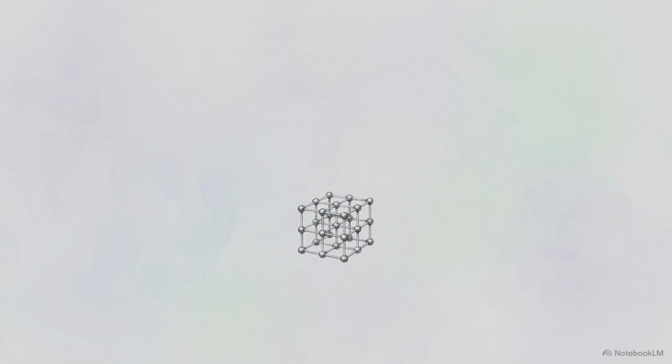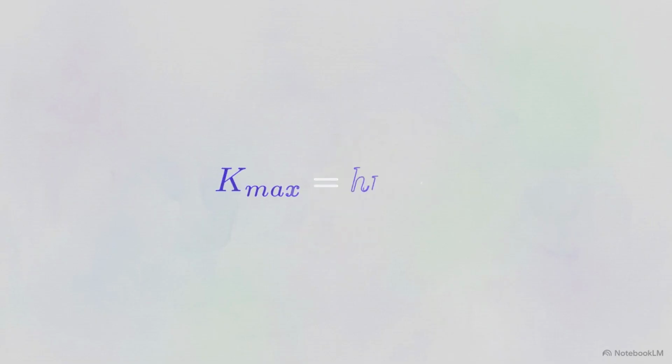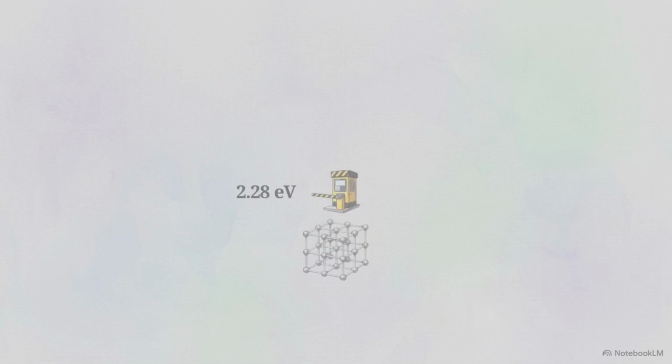The metal surface holds on to its electrons with a specific grip strength, which we call the work function, represented by the Greek letter φ. You can think of the work function as an inescapable toll the electron must pay to leave the surface. Einstein formalized this interaction in the photoelectric equation. We subtract the metal's grip, φ, from the incoming photon's total energy, hν. The result on the left side, K max, is the leftover kinetic energy the electron retains once it breaks free.